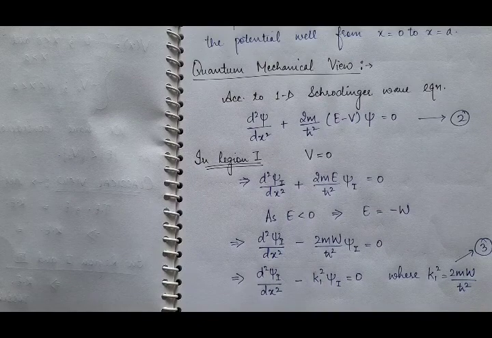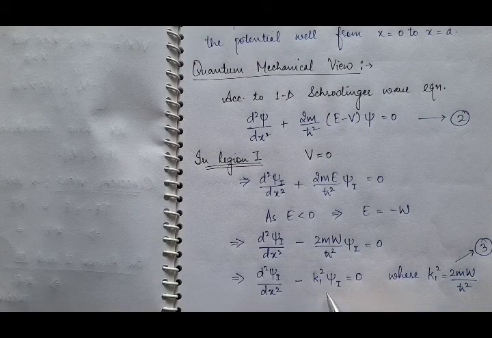Now what will be the solution of this differential equation? This is a second order differential equation. Write its auxiliary equation: d square minus k1 square is equal to 0. So d square is equal to k1 square, so the value of d will be plus minus k1. So the solution of this equation will be the linear combination of e raised to power plus k1x and e raised to power minus k1x.